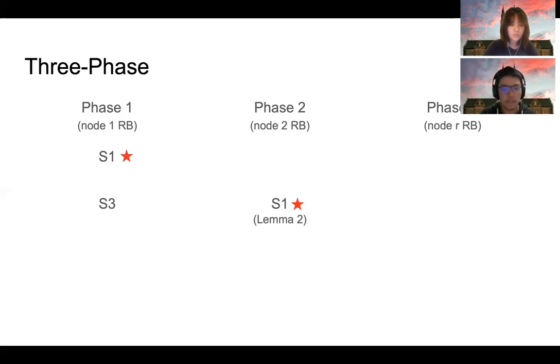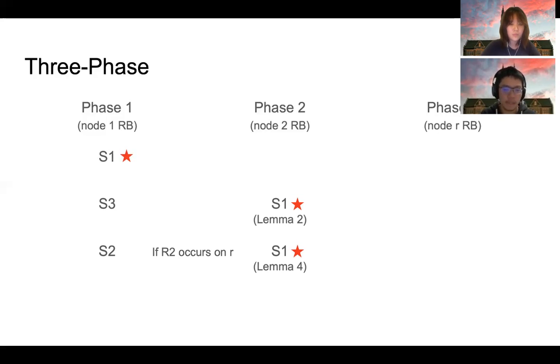In the final case, assume S2 occurs on node 1. In other words, there exists some node that reliably receives an empty message from node 1, and let's call that node R. There are two possibilities for node R. The first one is that scenario R2 occurs on node R. Then, by lemma 4, S1 occurs on all nodes other than node 1, especially including node 2. Therefore, in phase 2, node 2 reliably broadcasts its local state, and every other node can reliably receive the local state of node 2. And the algorithm again reaches agreement.